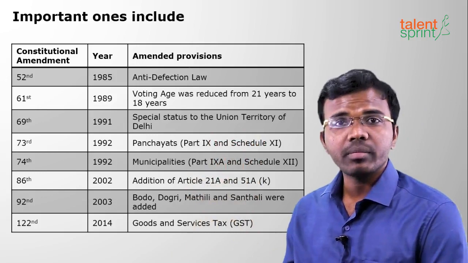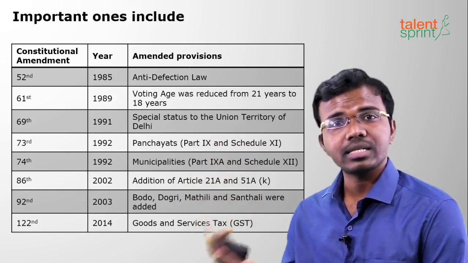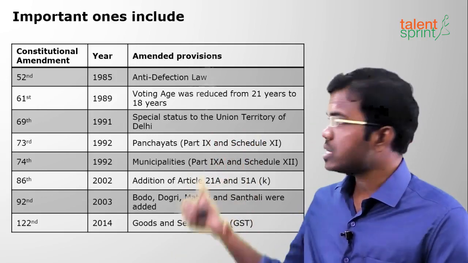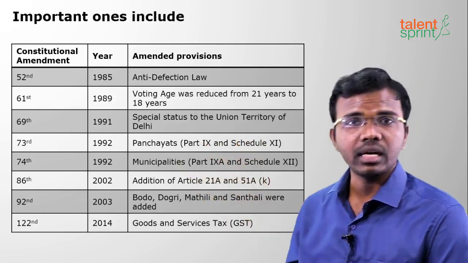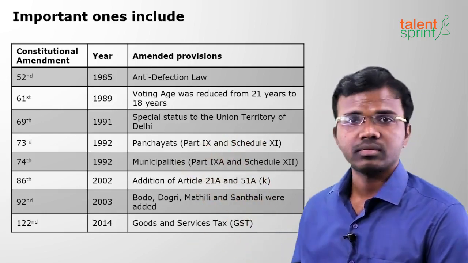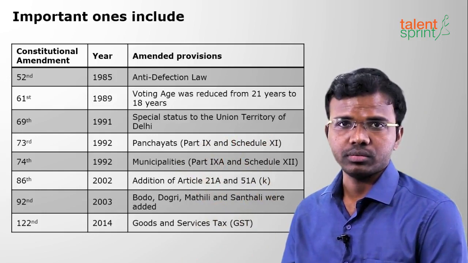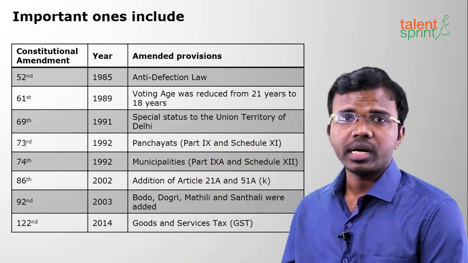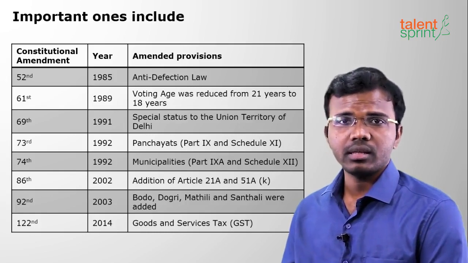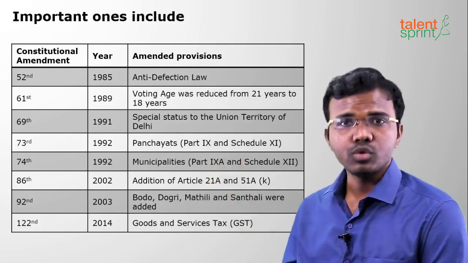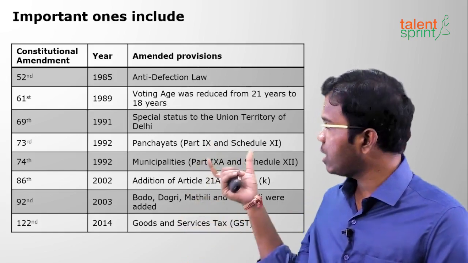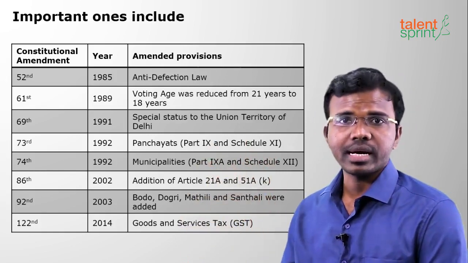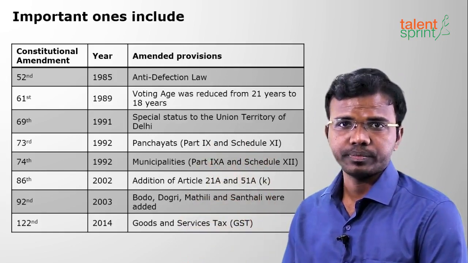Next is the 73rd Amendment 1992. It was passed in the year 1993. Panchayats, which deal with Part 9 and Schedule 11, were added to the constitution. Next, the 74th Amendment, again 1992. It was passed in 1993 and deals with municipalities. Part 9A and Schedule 12 were added to the Indian constitution.